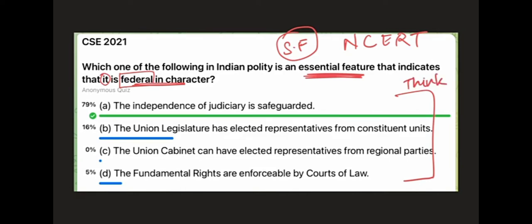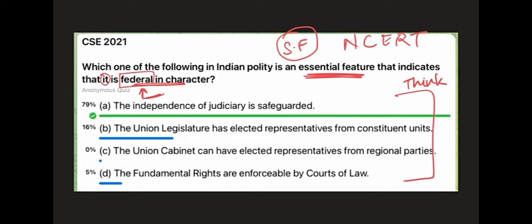Even if it is directly given, these kinds of questions can be done through plain common sense also, plain logic also. So you just need to know what is the meaning of being federal. Federal means center has got its own powers and responsibilities, and states have got their own powers and responsibilities. This distinction, this division means federal polity, right? If you know this point, then you can answer this question. If you don't know this point, then this question cannot be answered. Don't hazard a guess unless you know what is the meaning of federalism or federal.